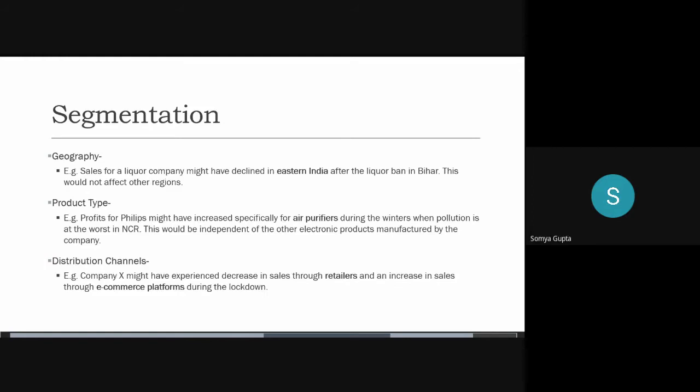I just want to add here, why we do segmentation is so that we can figure out where the problem lies. Then further on, when we give recommendations or find out the exact problem, we can think according to what we know. Some things may not work in another situation. That's why we're doing segmentation. We'll pause here. If there are any questions, you can put them in.